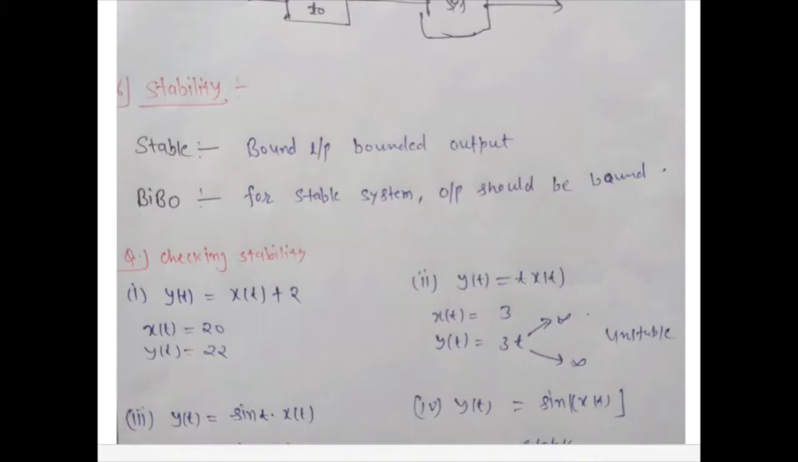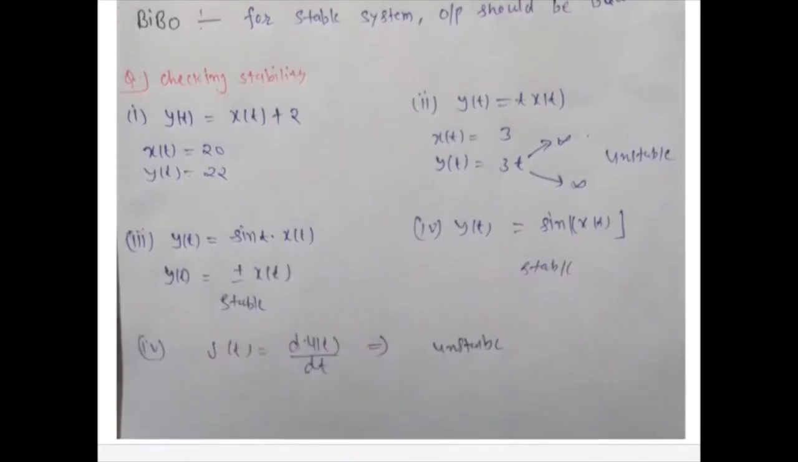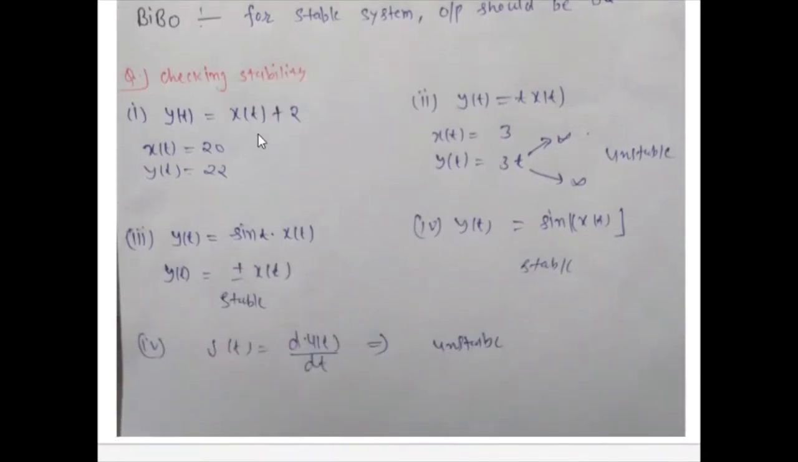First example, let's discuss with some example. y(t) is equal to x(t) plus 2. When we take some value of x(t), y(t) also gives a value. So this is bounded input, and we get the bounded output.